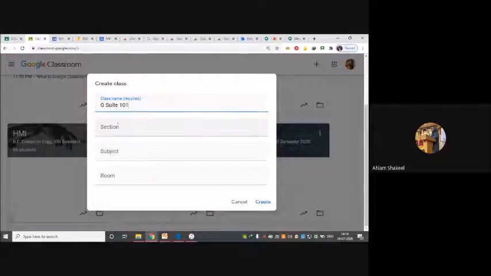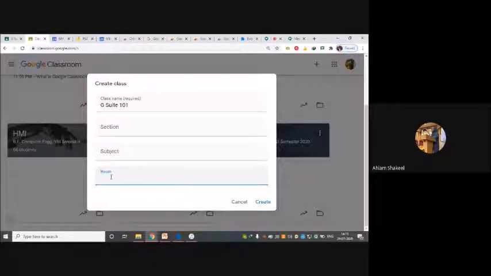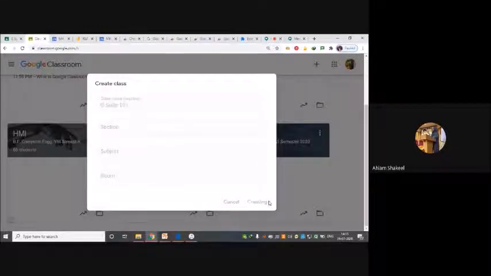In our engineering department we don't have sections, but in MSc or somewhere like that you have parts and sections, so you could fill that. Over here you can fill the name of the subject, suppose it's chemistry part 1, then you can fill the subject as chemistry, and if you want to put a room number to it, you can put it. And then you create the class. Now the class will be created.